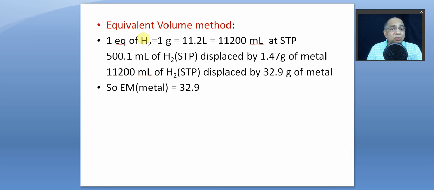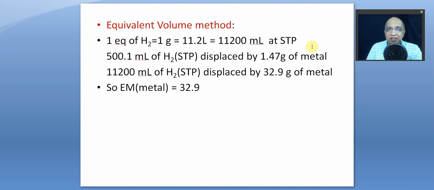You can also solve this problem by the equivalent volume method. Meaning, what is the volume of one equivalent of hydrogen, which is 1 gram? 2 grams, which is the molecular mass, has a volume equal to 22.4 liters. So 1 gram, which is equal to 1 equivalent of hydrogen, will occupy 11.2 liters or 11,200 milliliters at STP.